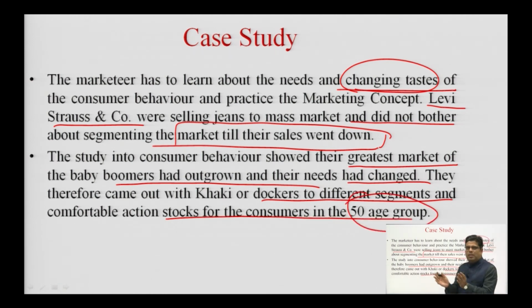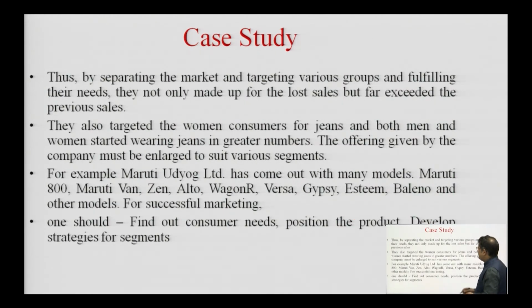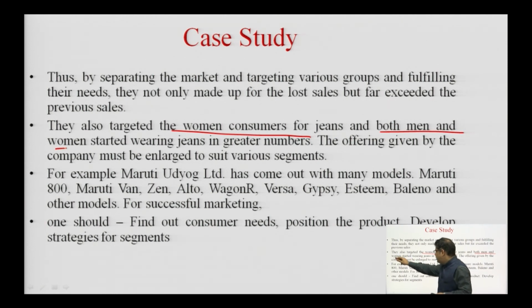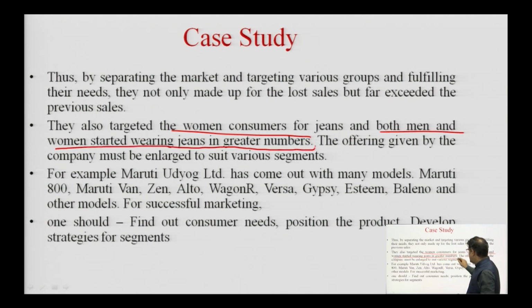So, they changed the product for different segments and then they started selling again, and not only this, they did something else also. They also targeted the women consumers. So, before they were not targeting the women consumers, but now they also started targeting the women consumers because the women consumers also had grown in number and the women had also started wearing jeans in greater numbers.